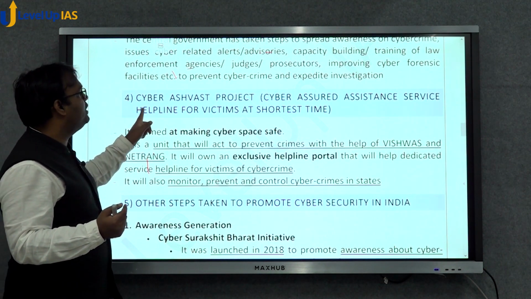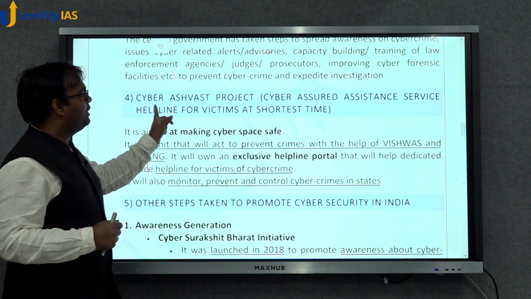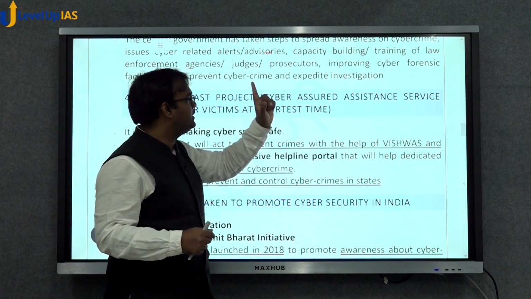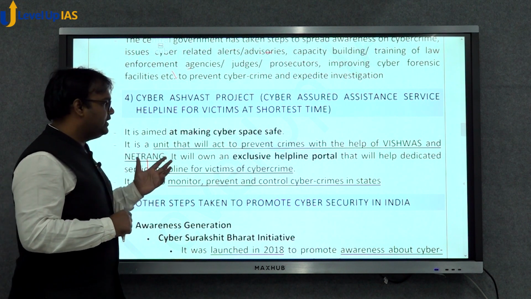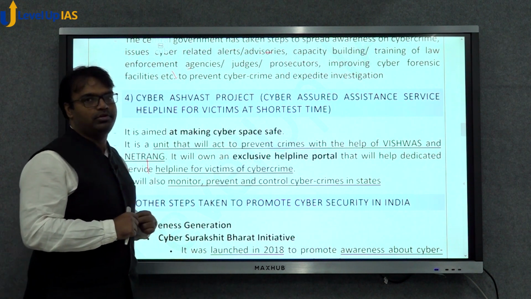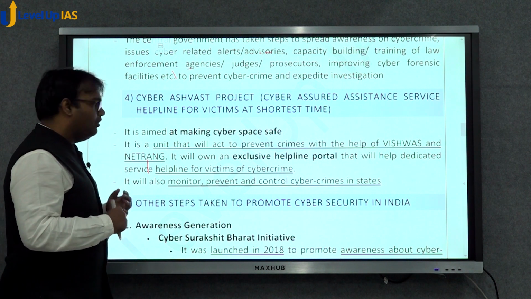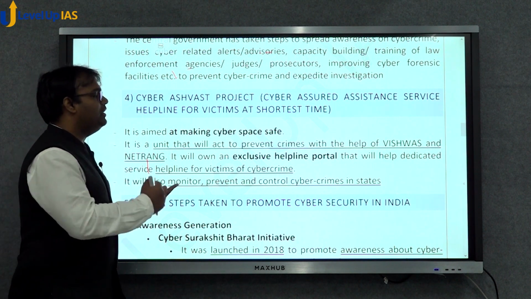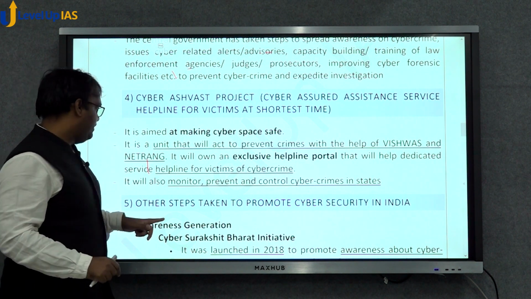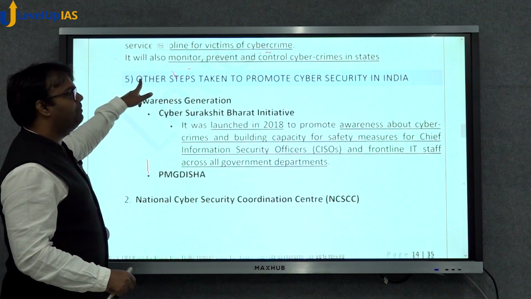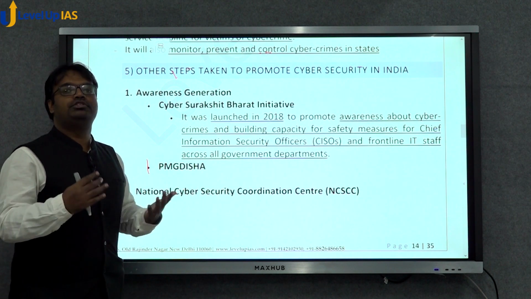Okay, now there are certain other things. For example, the Cyber Ashwast project. Cyber Ashwast's full form is Cyber Assured Assistance Service Helpline for Victims at Shortest Time. This is an exclusive helpline portal where victims of cybercrime can quickly reach government agencies and report their crimes. There are some other steps which have been taken recently in India to promote cyber security.